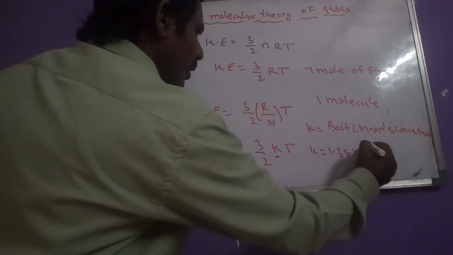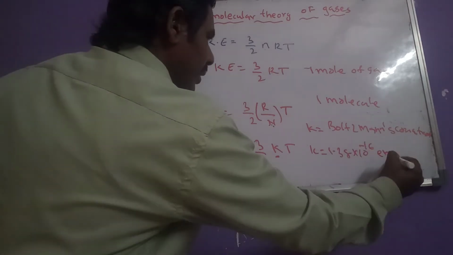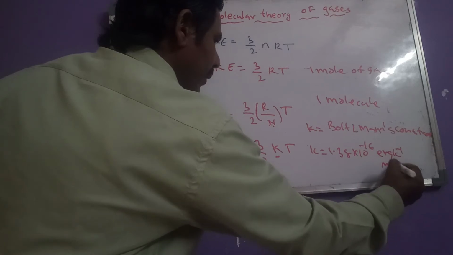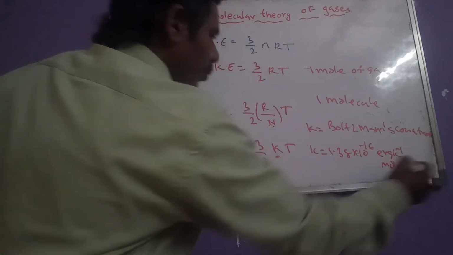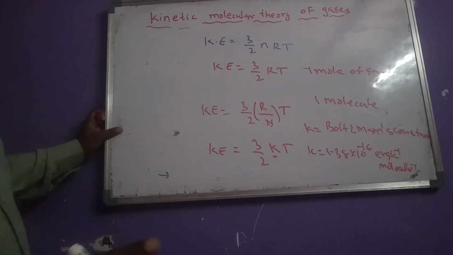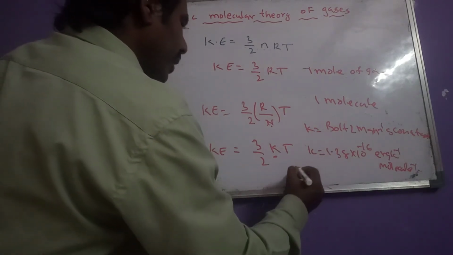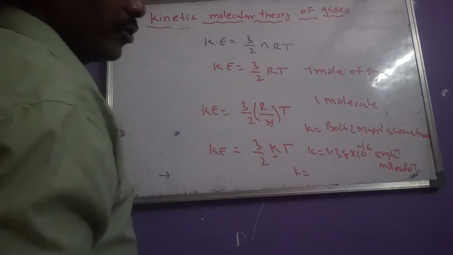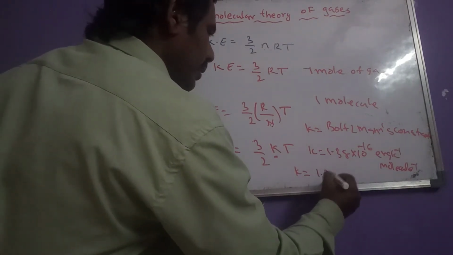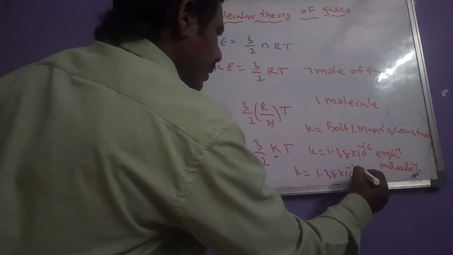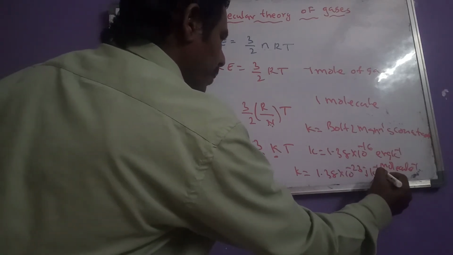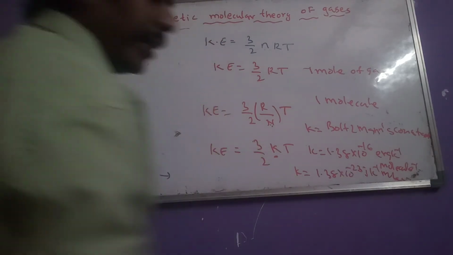1.38 into 10 power minus 16 erg per degree Kelvin per molecule. We have to say it per molecule. And another value is also there, 1.38 into 10 power minus 23 joule per degree Kelvin per molecule.